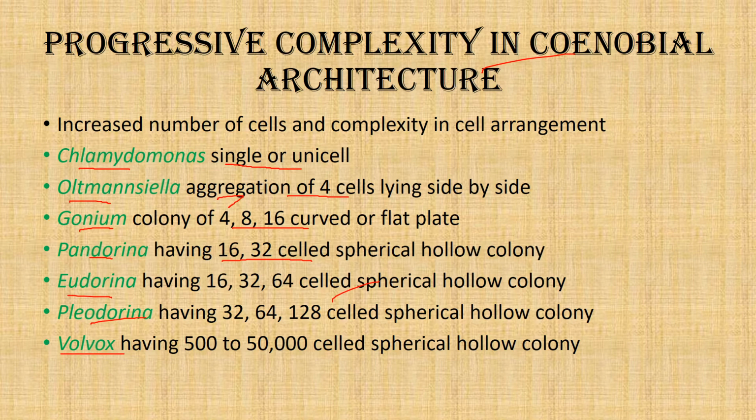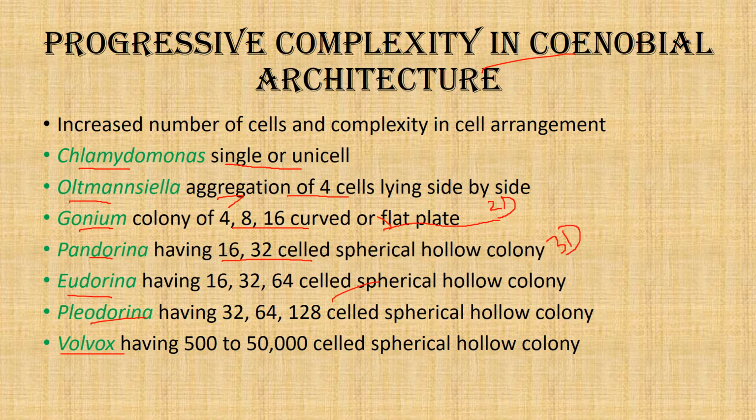Up to Gonium, we see that it is in 2 dimensions. But as it attains a spherical shape, it will be a single layer of cells in 3 dimensions.